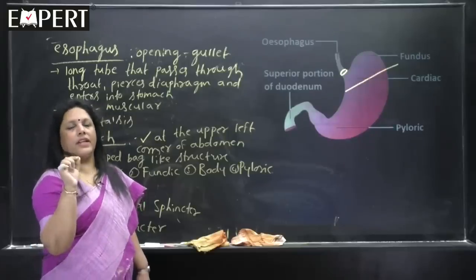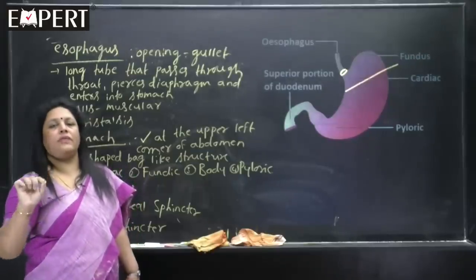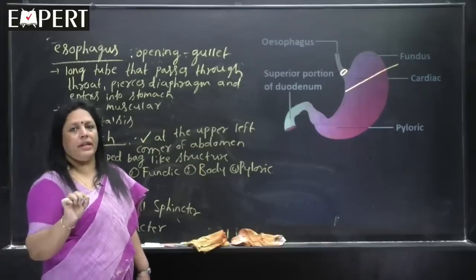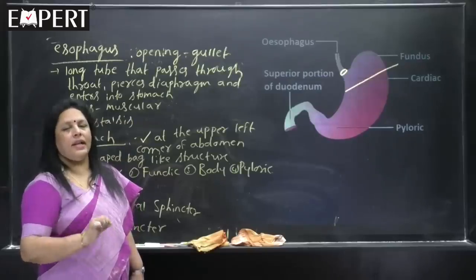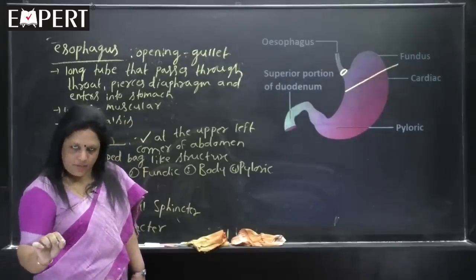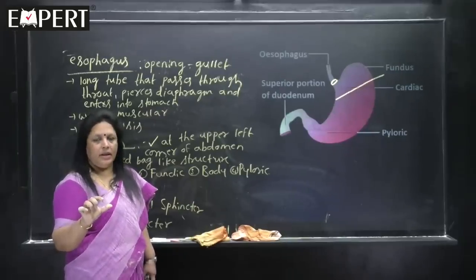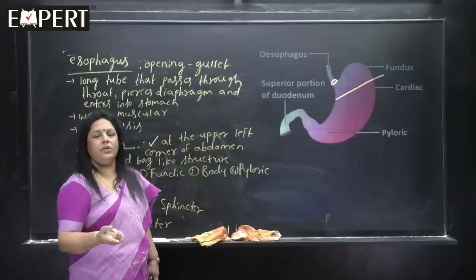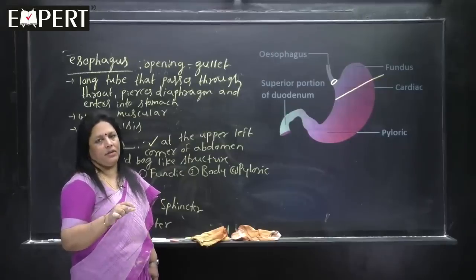So, if any MCQ comes, what is the location of the gastroesophageal sphincter or cardiac sphincter? What are you going to write? It is present at the junction of the esophagus and the cardiac stomach, or the sphincter is present at the place where the esophagus enters into the cardiac part of the stomach. Like that you have to write.